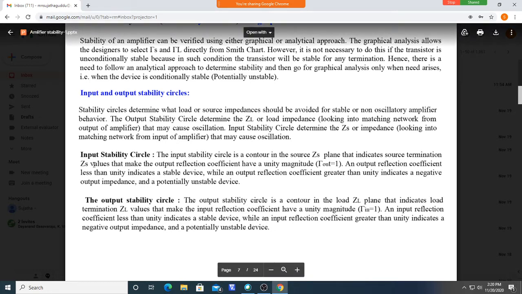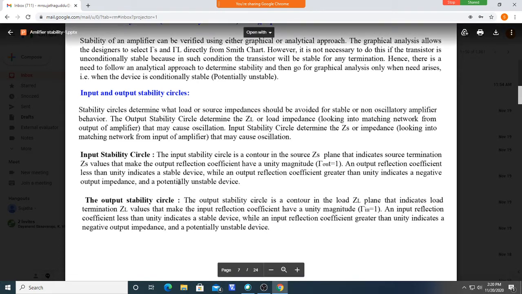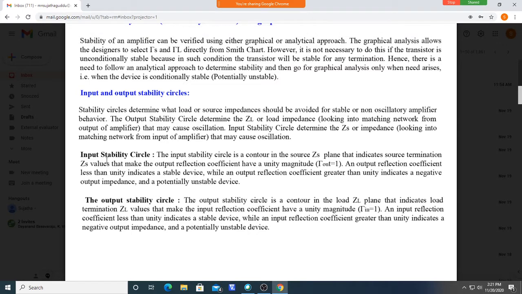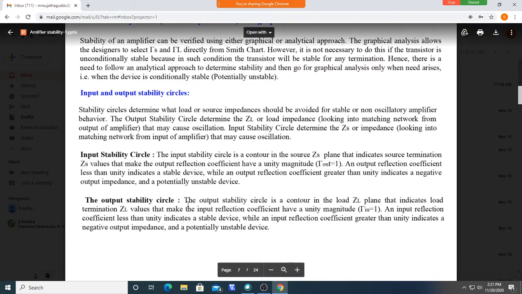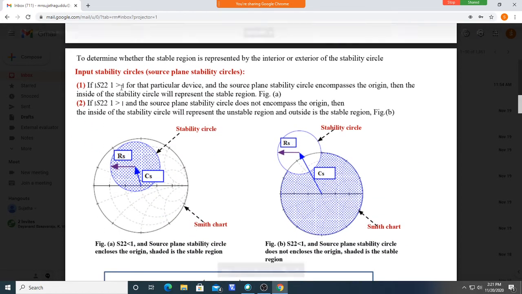So there are two types of circles. I have written this same explanation here. The input stability circle is a contour in the ZS plane. Just circles we have to draw. Afterwards you can read this same explanation I have written here. Input stability circle and output stability circle. How to draw these circles, we will see now.